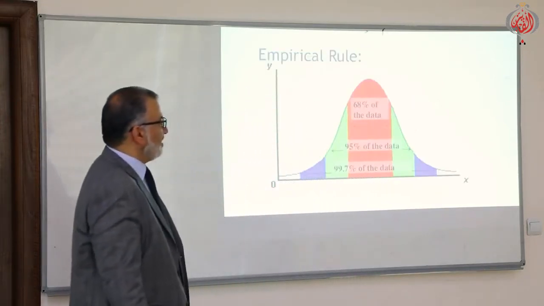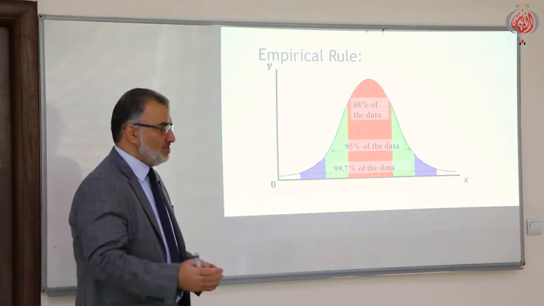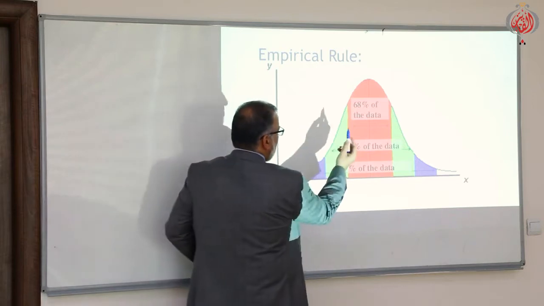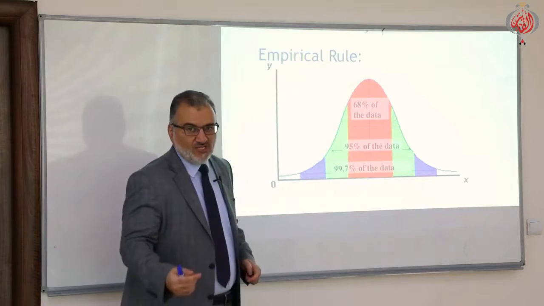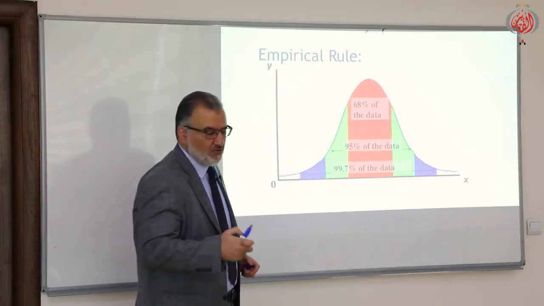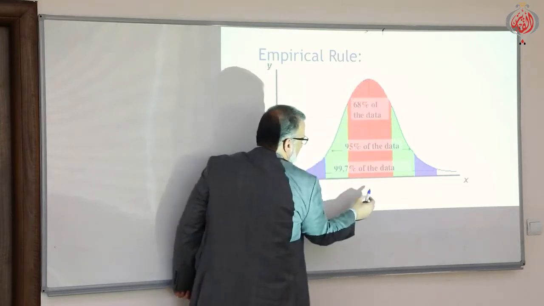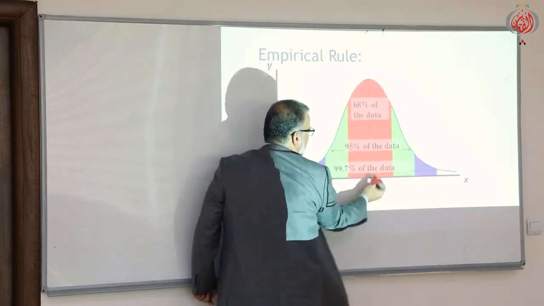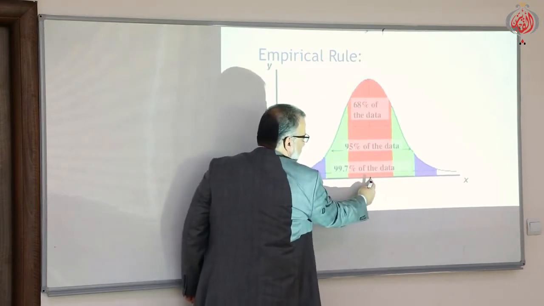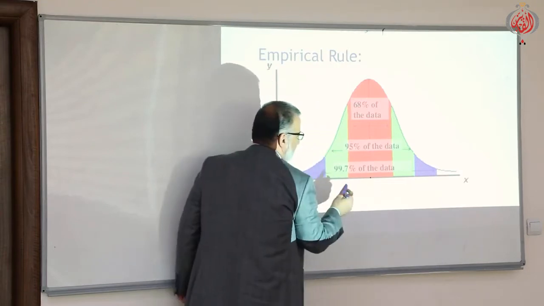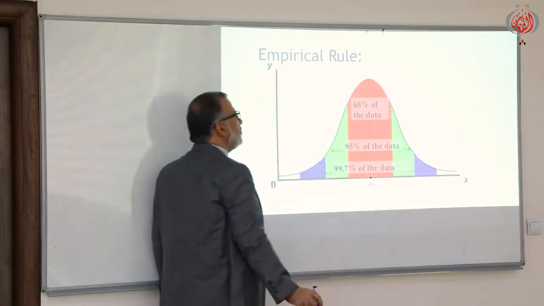Here we have another property, as a matter of fact. This is for your knowledge. In the normal distribution curve, if a continuous random variable is normally distributed, it means the data is around a central value, which is the mean. This is the value of the mean on the x-axis. Maybe it is 15, 20, 25, according to the scale of the values. So this is the mean here. We call the mean mu.